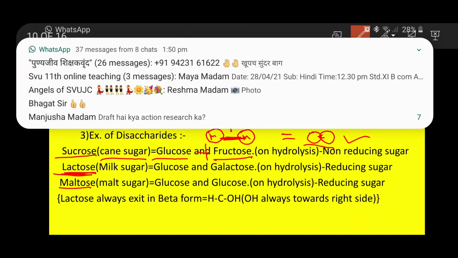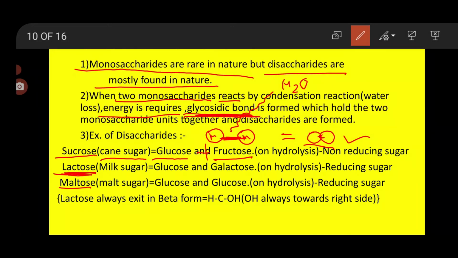Lactose, the next example, is lactose. How is lactose formed? Lactose is nothing but milk sugar, the sugar which is present in milk is called lactose. How does lactose formation take place? When glucose combines with galactose. Glucose is one monosaccharide, galactose is another monosaccharide.